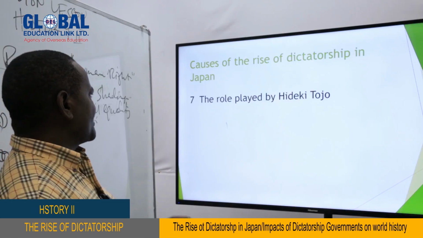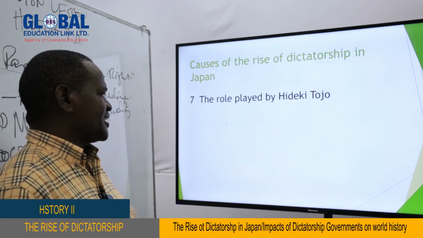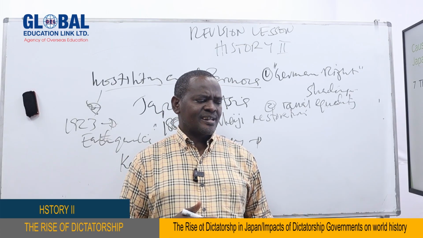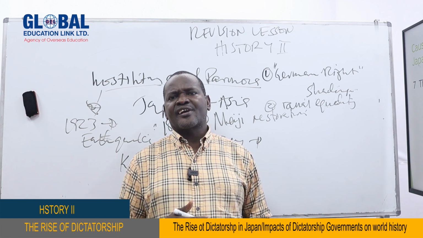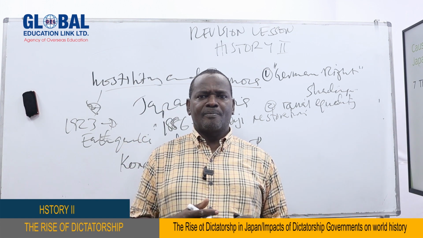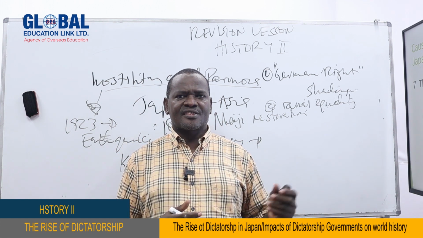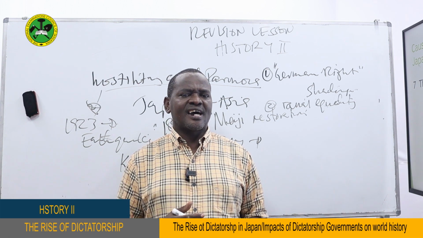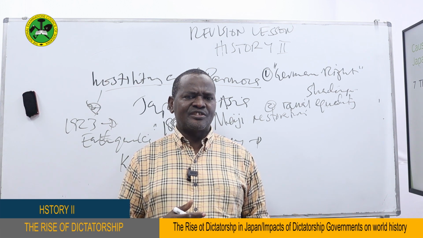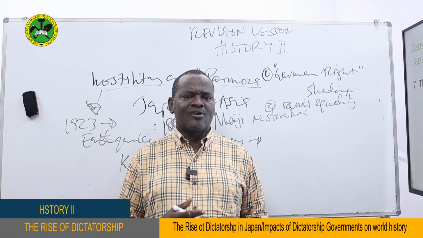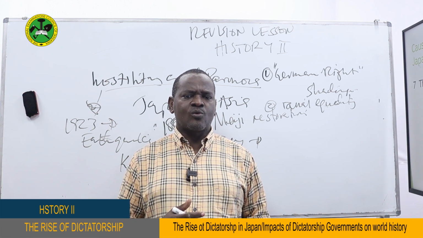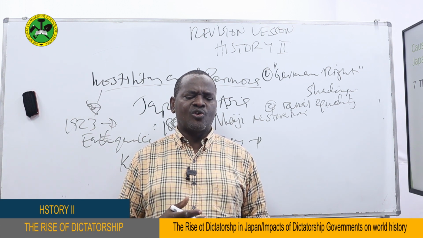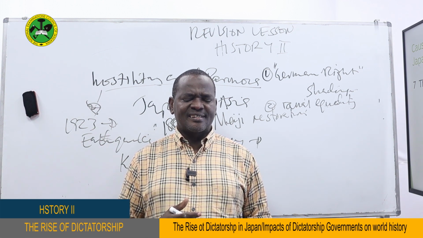Another point here is the role played by Hideki Tojo. Hideki Tojo, as we've said, played a very major role in the rise of dictatorship in Japan. This man, Hideki Tojo, as I said earlier, was an army general. He was an army general and he came to power in 1941. But before coming to power, he had already demonstrated and done a lot of things.